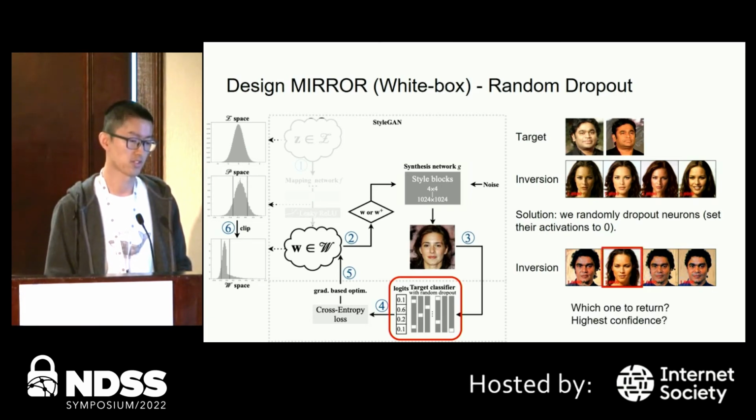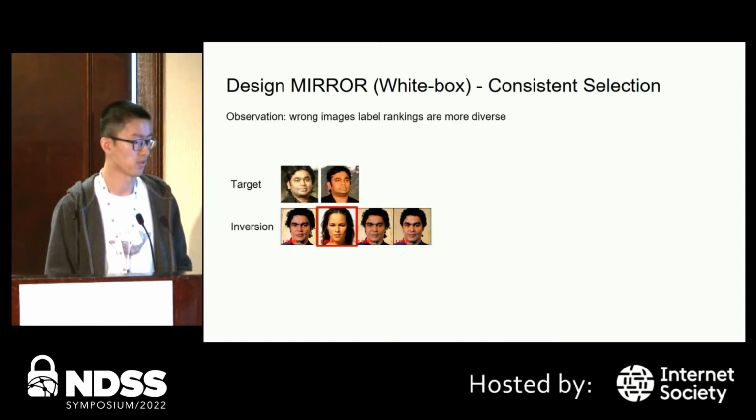However, there are still some wrong results. How shall we decide which one to return? As we have seen, the confidences alone cannot distinguish the correct and the wrong images. We observe that the wrong images have more diverse top 5 labels compared to the correct ones. We hence propose to select the result images according to the most consistent top 5 labels.